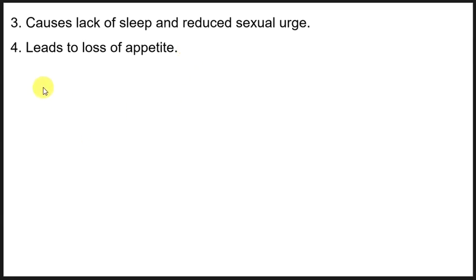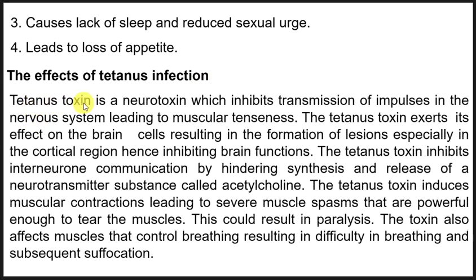Now we have another part. Here we are going to look at the effects of tetanus infection. Tetanus infection is an infection that affects the nervous system, which comes from certain bacteria. Now we are going to say that tetanus toxin is a neurotoxin which inhibits transmission of impulses in the nervous system, leading to muscular tenseness. So we have this tetanus infection, which is actually caused by tetanus toxin.